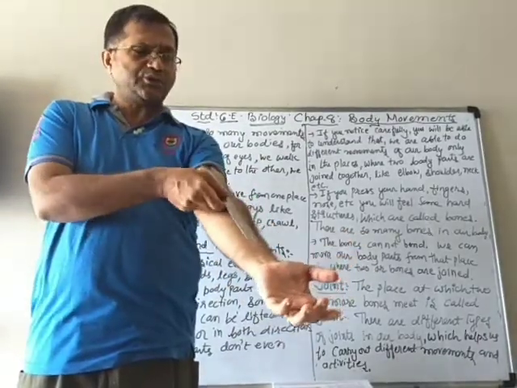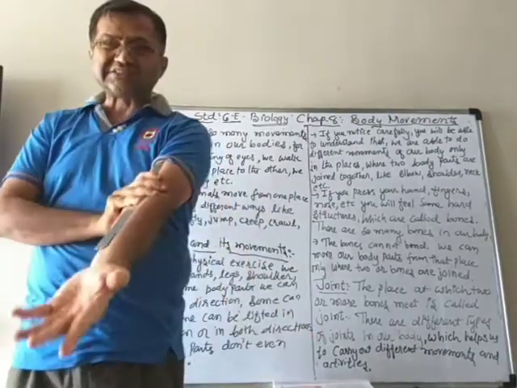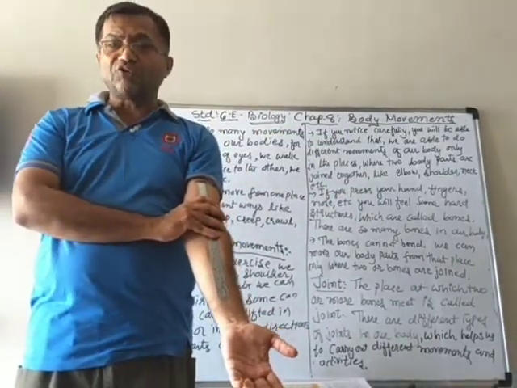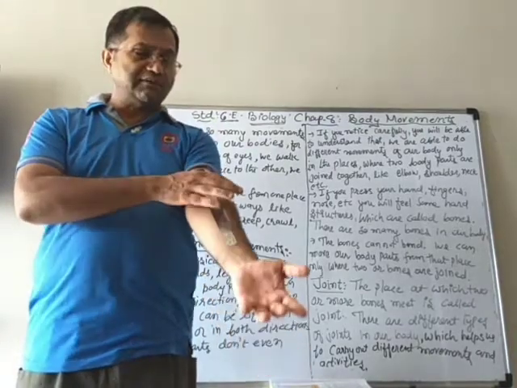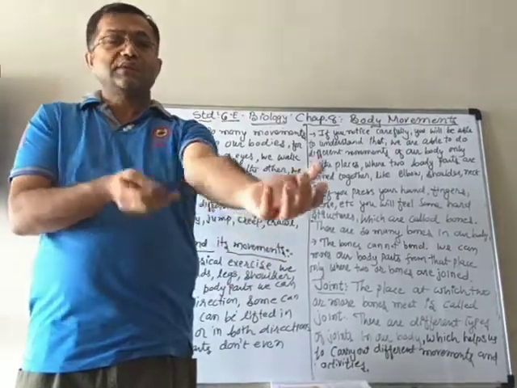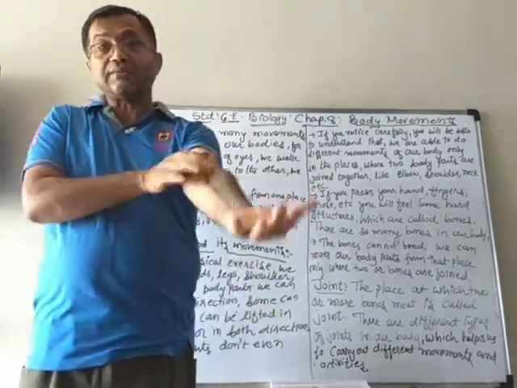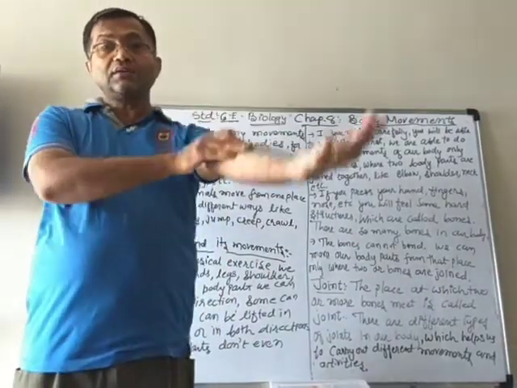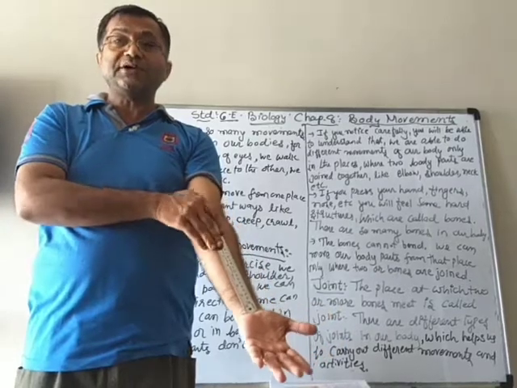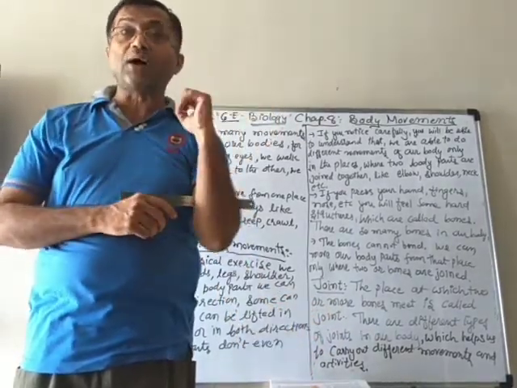Sometimes you have a fracture. What does the doctor do? They will put some supports like that, 1, 2, 3, 4, and then they will put plaster around it. At that time, will you be able to move your hand? No, you won't be able to, because if it moves, it can be damaged again. Therefore, the doctor has to stop that movement.